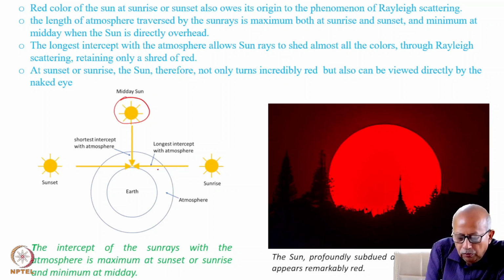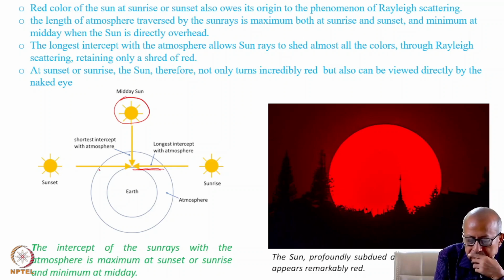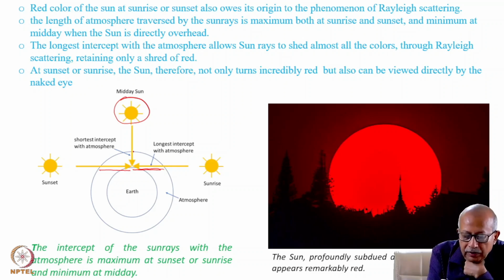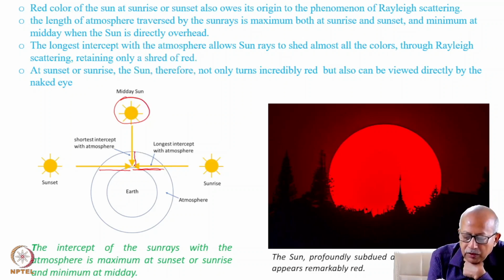Now, if you take a look here, you will see that the longest intercept of the sun rays with the atmosphere occurs during sunrise. This is the length of the intercept of the sun ray with the atmosphere during sunrise. This is the length of the intercept during sunset. And this is the length of intercept at midday. You can see that this is shortest and these are the longest.